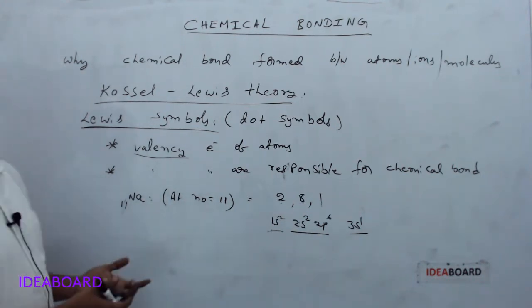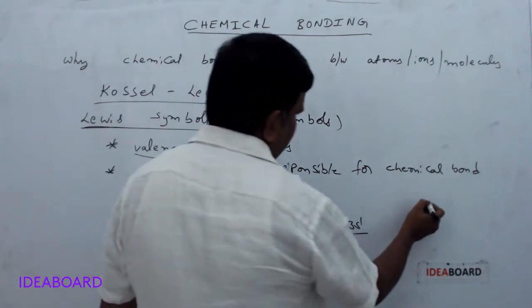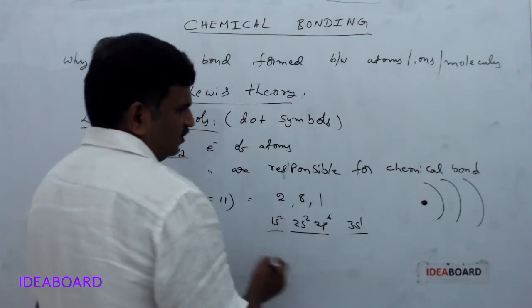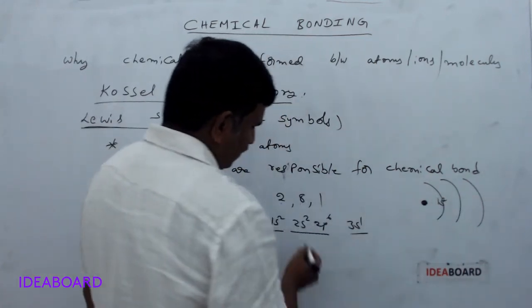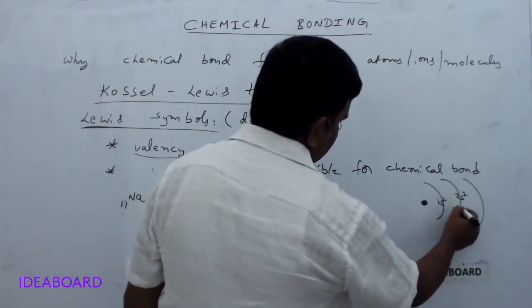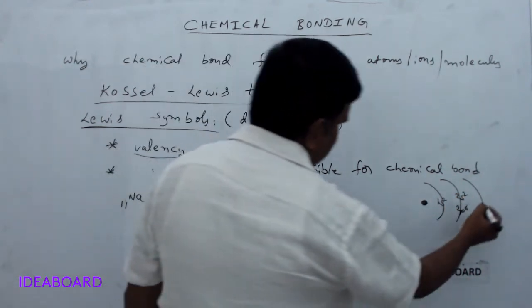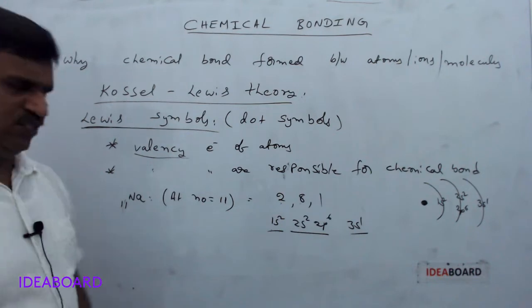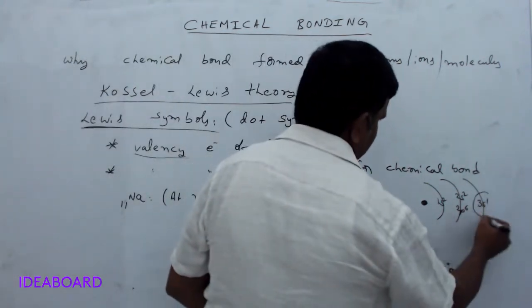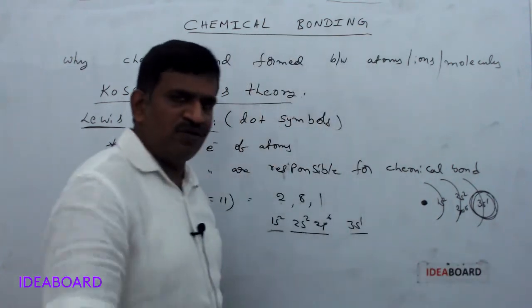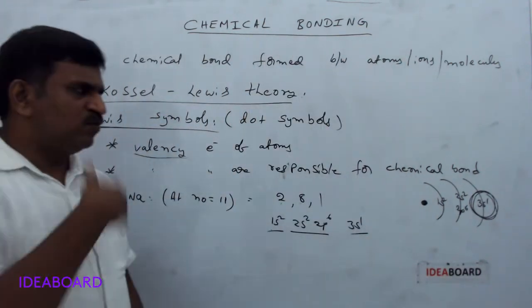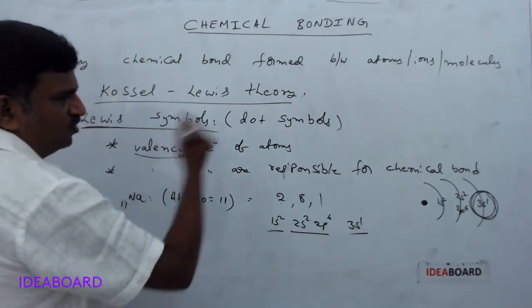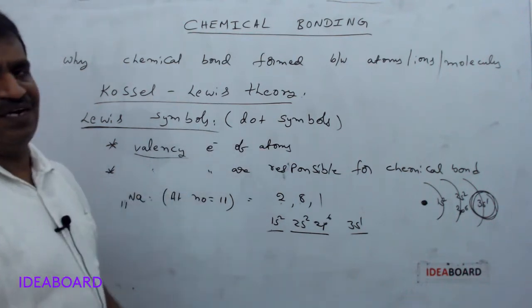And in this, what is the valence shell? If an atom is taken, for example, this is the nucleus of sodium, and we have three shells. In the first shell we have 1s2, in the second shell 2s2 and 2p6, and in the third shell 3s1. It clearly indicates that the valence shell is the last shell, the outermost orbit. The outermost orbit is called the valence shell, and the electrons present in the outermost orbit are called the valence electrons of the atom.